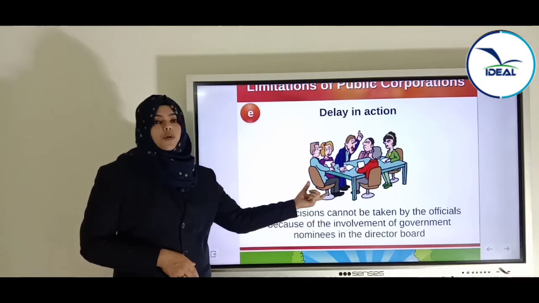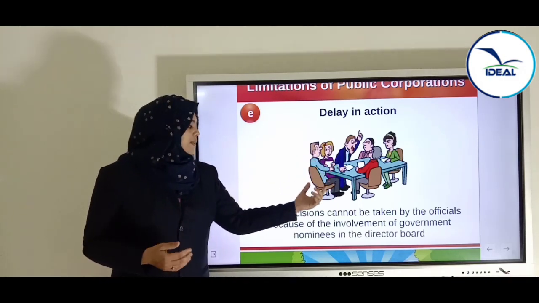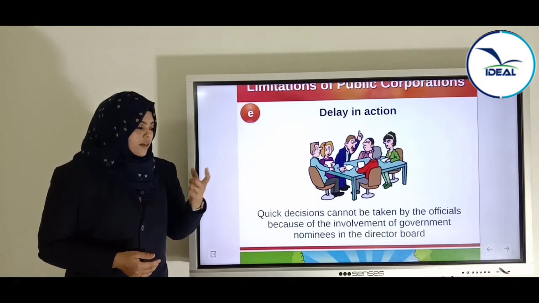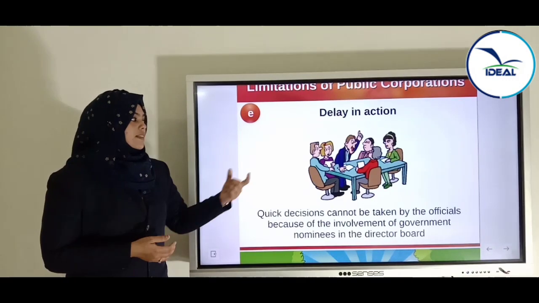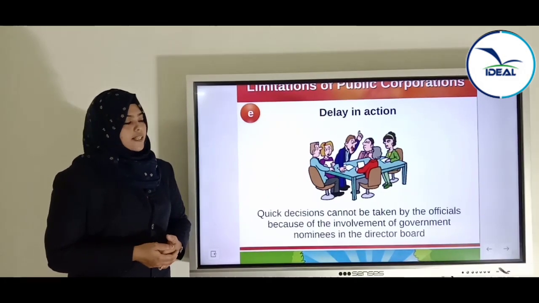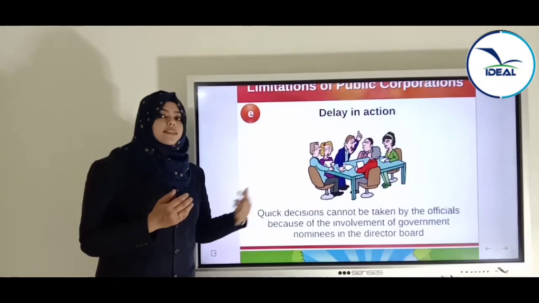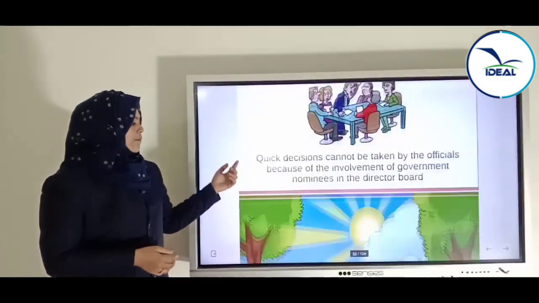In the director board, there will be government officials, and public or other persons. Because of their involvement in the decision making process, it can get delayed. Okay, delay in action means involvement of these government officials can lead to delay in actions.